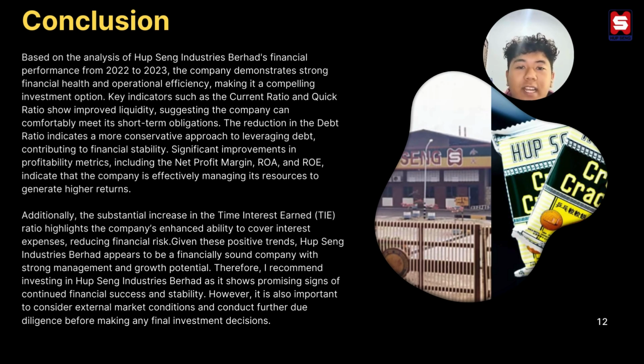Given these positive trends, Hub-Seng Industries Berhad appears to be a financially sound company with strong management and growth positions. Therefore, I recommend investing in Hub-Seng Industries Berhad as it shows promising signs of continued financial success and stability.